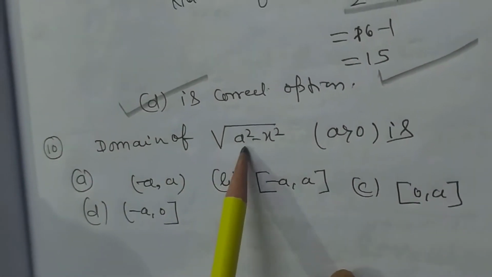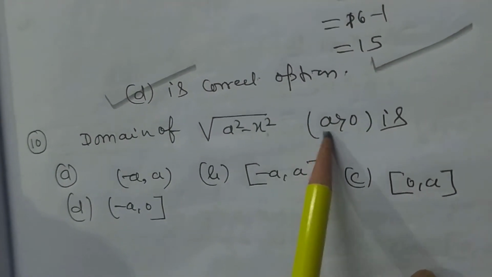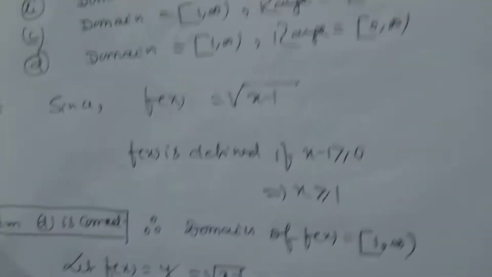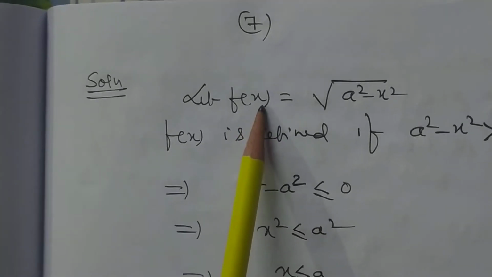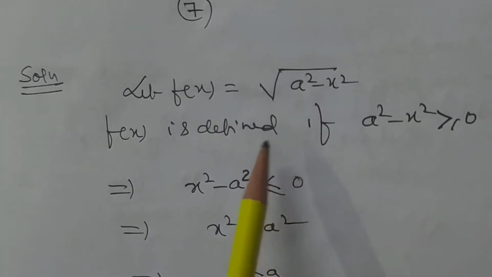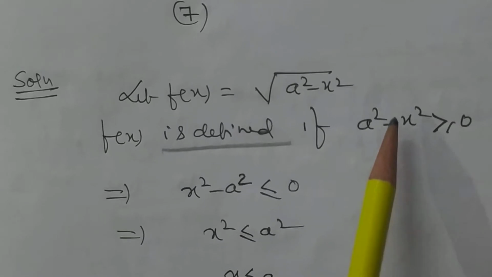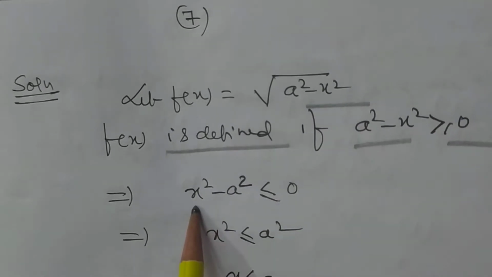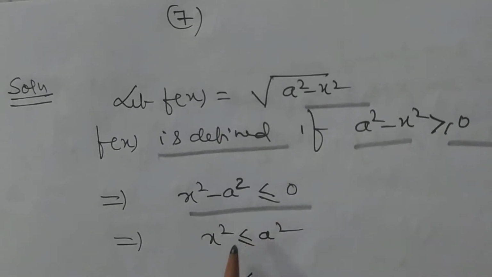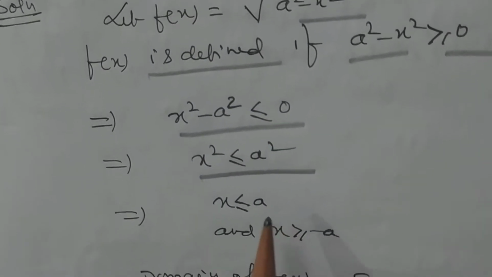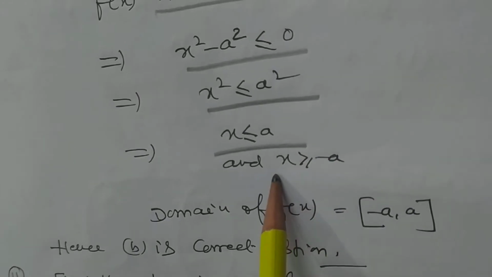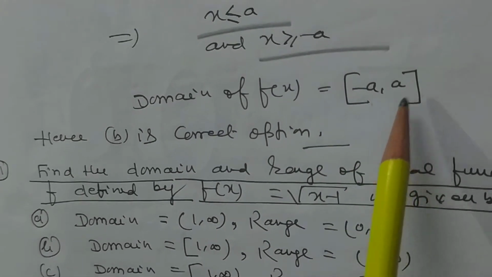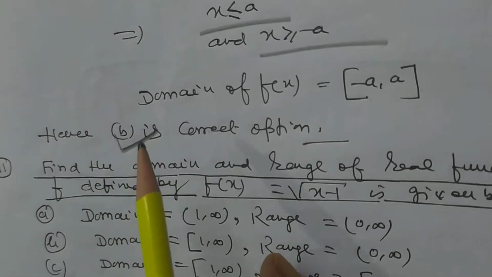Now, domain of root over a square minus x square, a greater than 0, is: there are 4 options. Now how will you proceed? f(x) is equal to root over a square minus x square. f(x) is defined if this is a square root function, a square minus x square greater than or equal to 0. This implies x square minus a square less than or equal to 0. This implies x square less than or equal to a square. This implies x less than or equal to a and x greater than or equal to minus a. So domain of f(x) is minus a to a, closed interval. So B is the correct option.